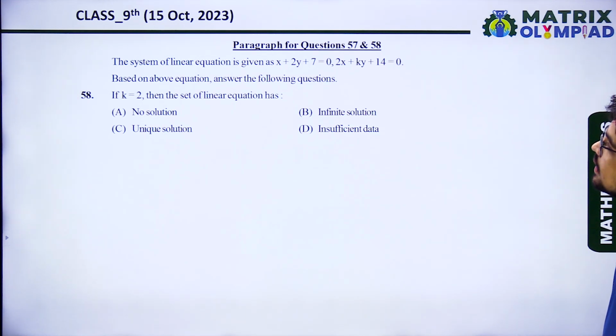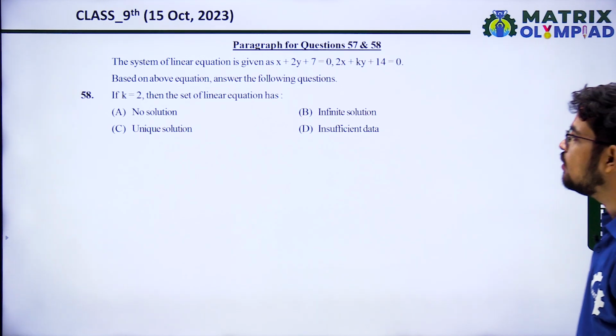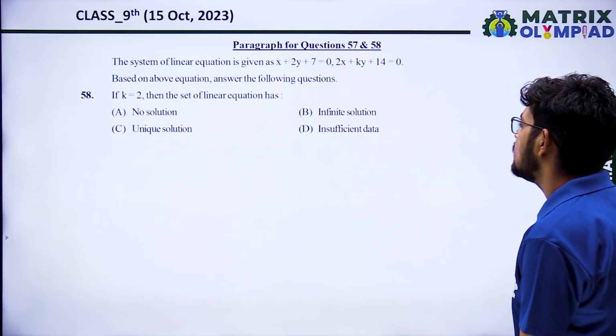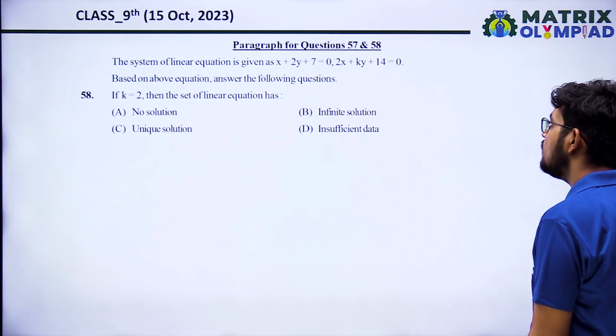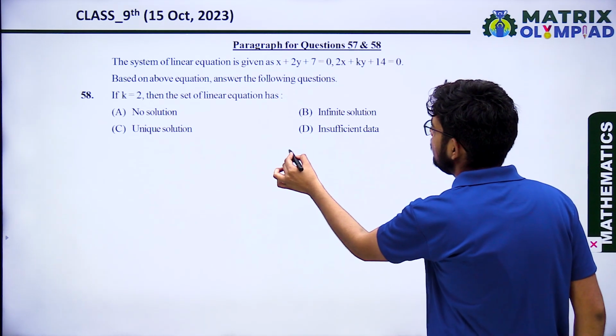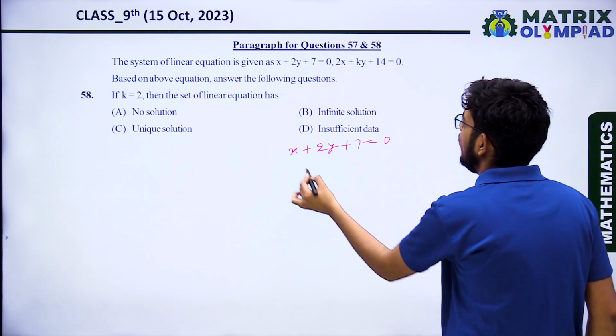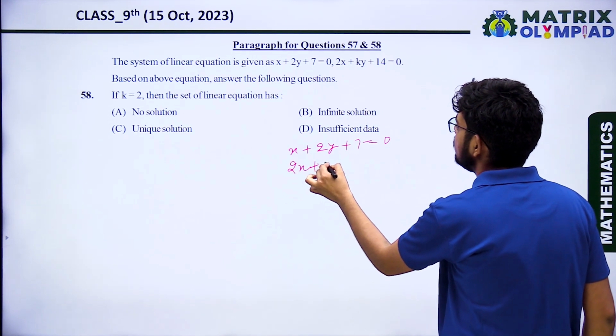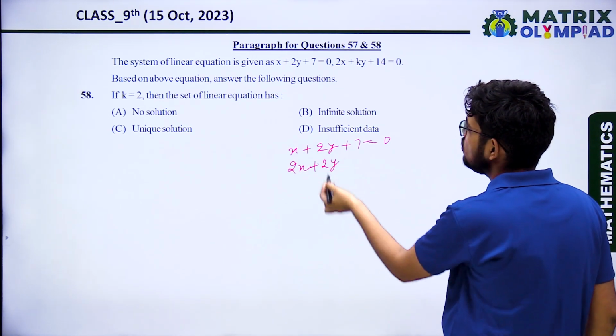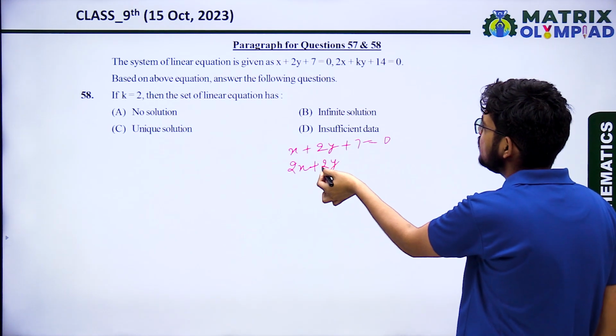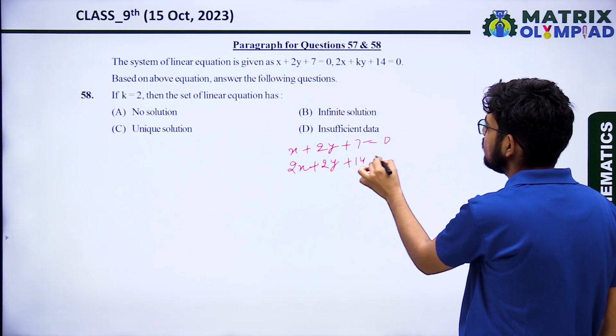Next it is saying, based on the above, answer the following: if k equals 2, then the set of linear equations are. Now when we put k equals 2, one equation will be x plus 2y plus 7 equals 0, and another one will be 2x plus 2y plus 14 equals 0.